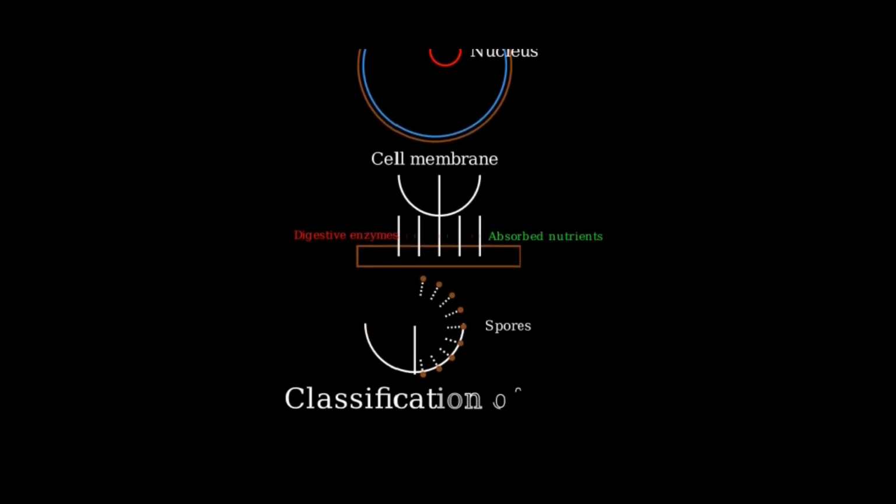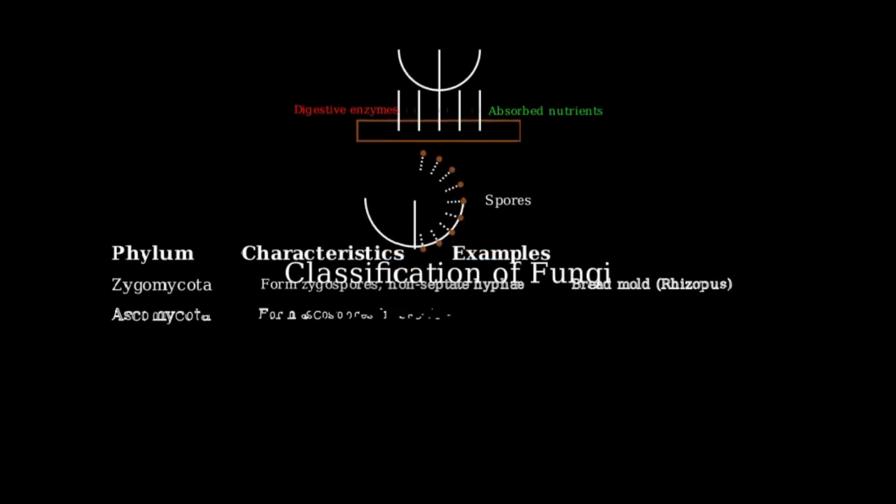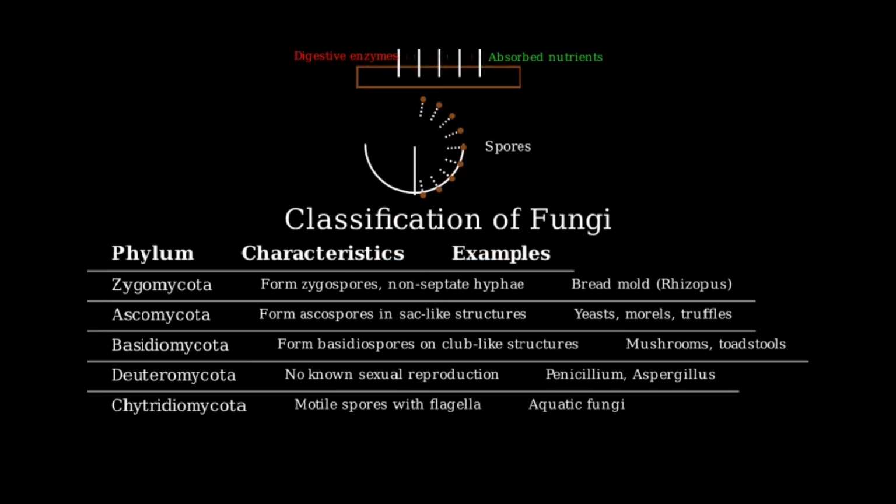Now, let's look at the classification of fungi. Fungi are classified into 5 main phyla based on their reproductive structures. Zygomycota, which includes bread molds like Rhizopus; Ascomycota, or sac fungi, which includes yeasts and morels; Basidiomycota, or club fungi, which includes mushrooms and toadstools; Deuteromycota, or imperfect fungi, which reproduce only asexually; and Chytridiomycota, or chytrids, which are mostly aquatic fungi with motile spores.